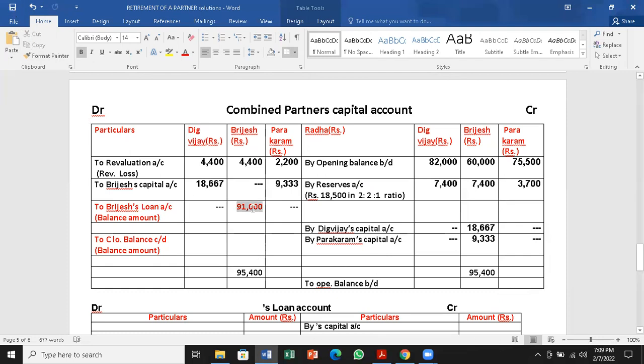Then we have to go for balancing the other two partners' capital. 78,700. No, 79,200. Check once. Sir, it's 79,200. Yes, yes.